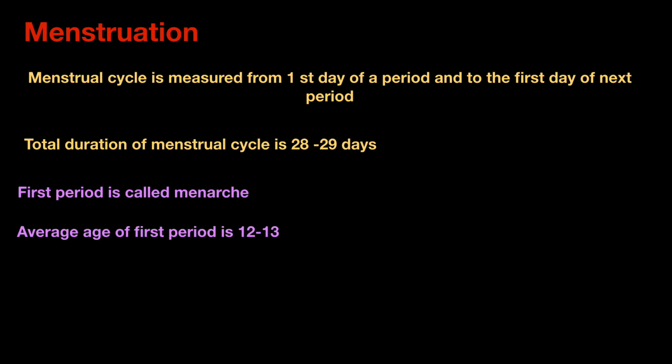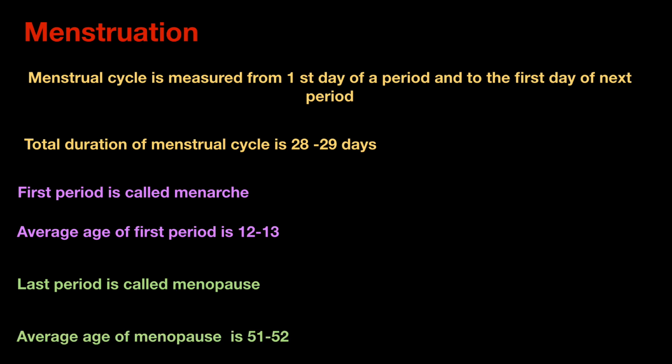The average age of attaining the first period is 12 to 13. But some girls might have an early period at the age of 9, and some girls might have a late period at the age of 16. The last period is called menopause. The average age of attaining menopause is 51 to 52. But in some women, it may reach up to 60.